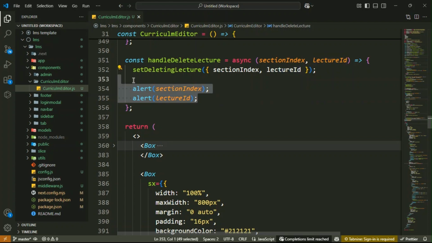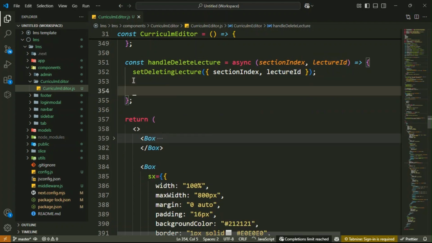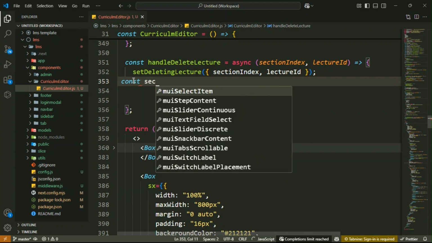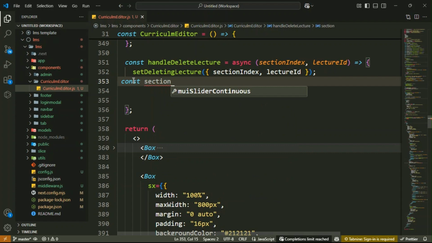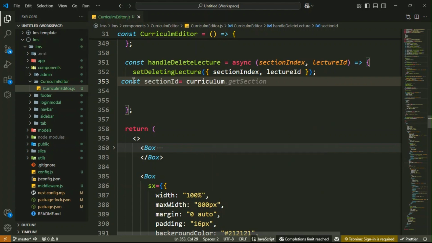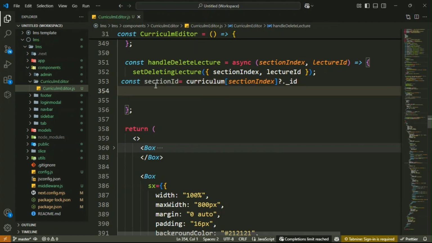So let me remove this alert here. And then inside it we will find const sectionId equal to the curriculum, okay, here we have the curriculum, and then section index. Then we will easily access that particular ID.